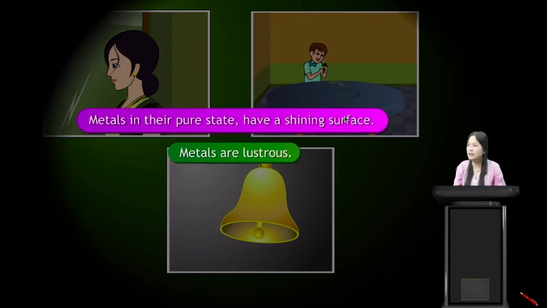And this property of shininess of the metals is known as lustrous. So when we say lustrous, it means shining property. So metals are shiny. They have a shining surface, so metals are lustrous.